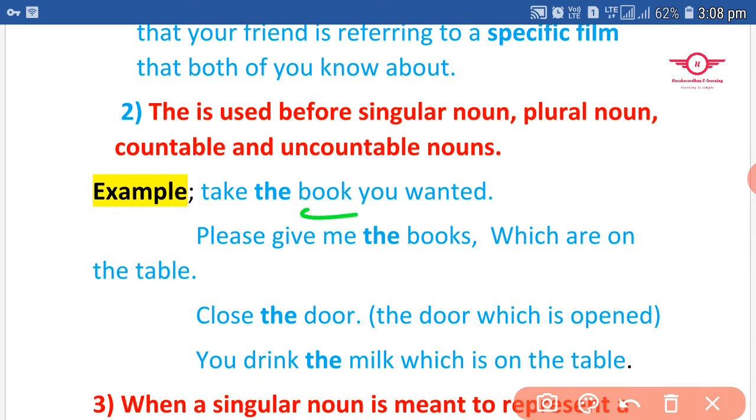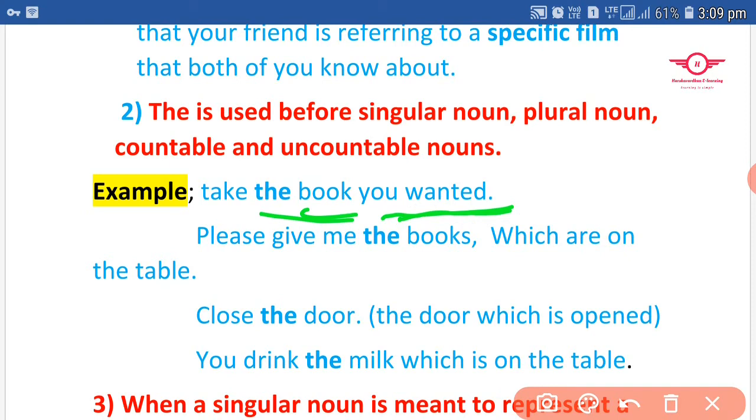I used the here, but after the book I mentioned you wanted. Actually, it's very important. Without this, you are not supposed to use the before the singular noun, because the word book starts with a consonant. Although you have used the, you are mentioning the book, which refers to which one? The one he wanted.